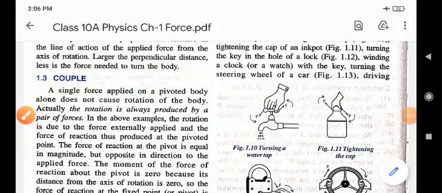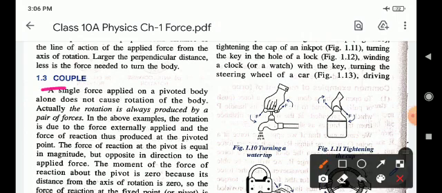Good morning once again. Now we will discuss couple. Children, what is the meaning of couple? A couple is a pair of forces in physics, equal in magnitude, oppositely directed and displaced by a perpendicular distance or moment. Another meaning of couple is the product of either of the forces of a couple by the perpendicular distance between them.